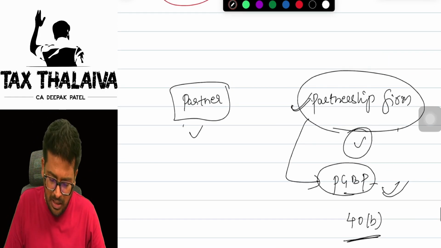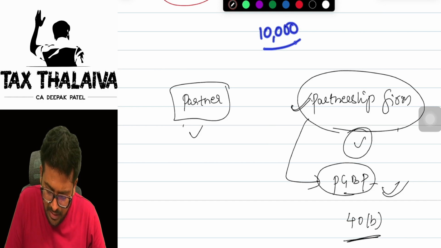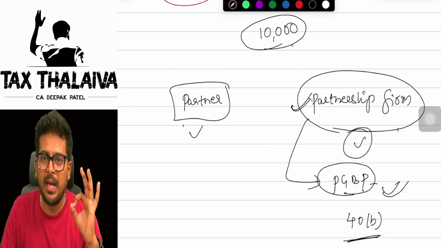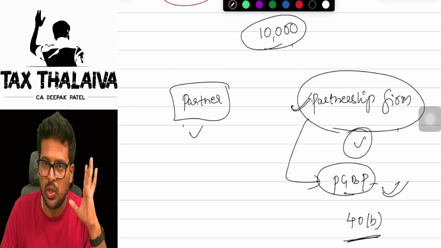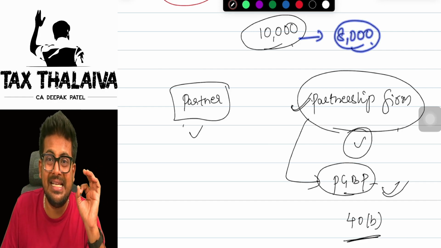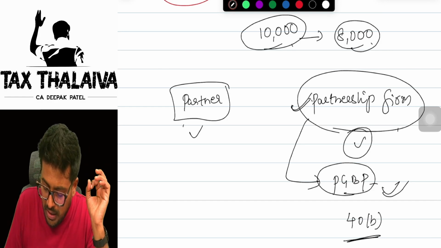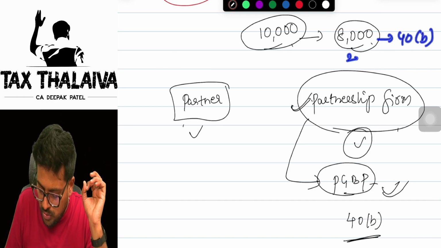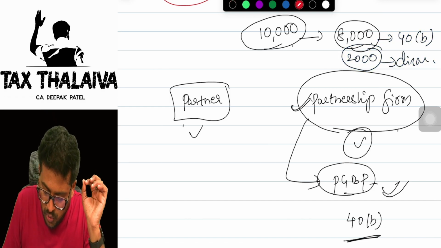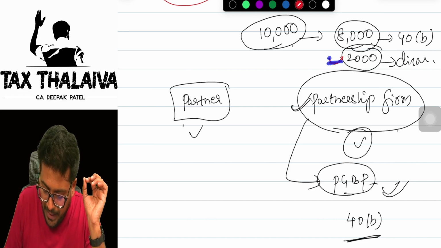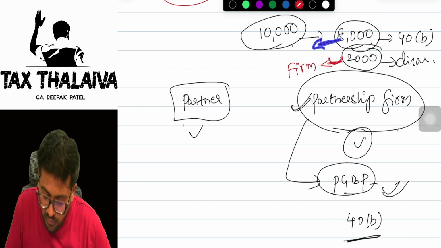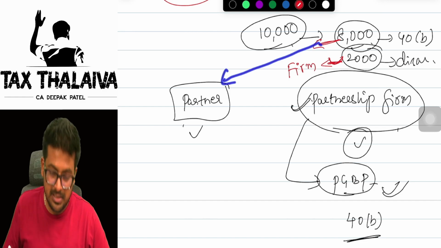In very simple words, let's say for example, 10,000 is the salary of a partner, which the firm has to pay to the partner. Yes or no? Out of that 10,000, let's say only 8,000 is allowed by section 40B. Means 2,000 is disallowed. Now tell me, on this 2,000, who will pay tax? The firm will pay tax, because it is disallowed. On this 8,000, who will pay tax? The partner will pay tax.